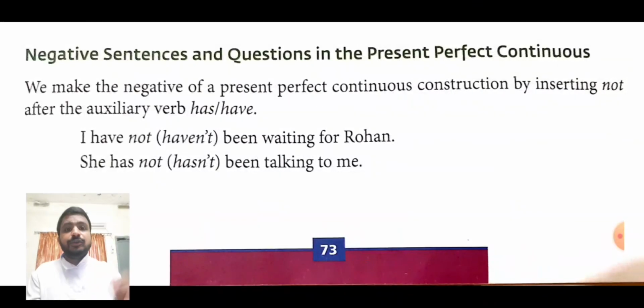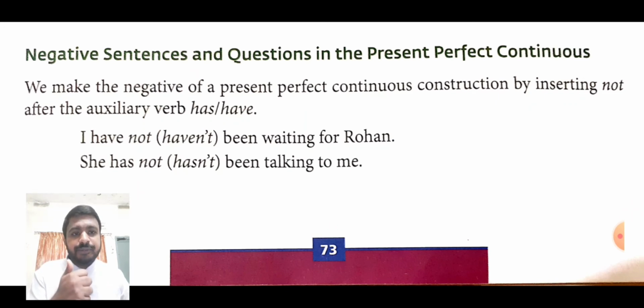Now let us see how to make a negative sentence. In order to make the negative sentence, you need to put not after the auxiliary verb has or have, then the rest of the sentence. That means the formula will be subject plus has or have plus not plus been plus the ing form of the verb plus object. Look at the example.